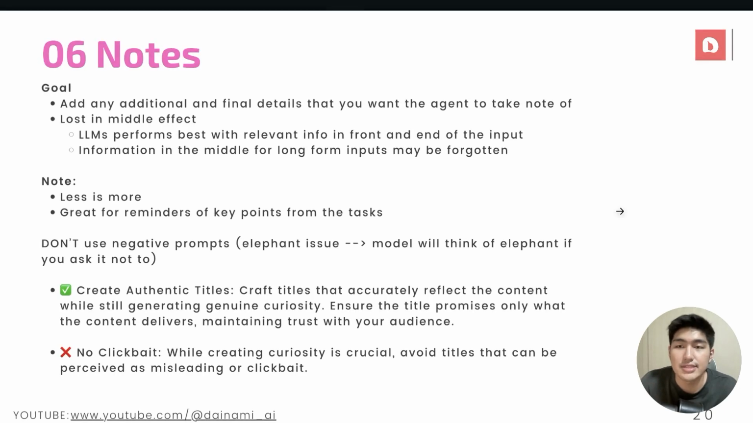And last but not least, the final section is notes. The key of this section is to really add in any final details that we want the agent to take note of. One of the things that happens when you're writing long prompts for the agents itself is that there is a lost in the middle effect, whereby the large language model performs best with relevant information at the front and the end of the input.